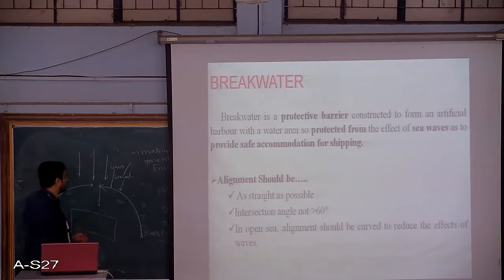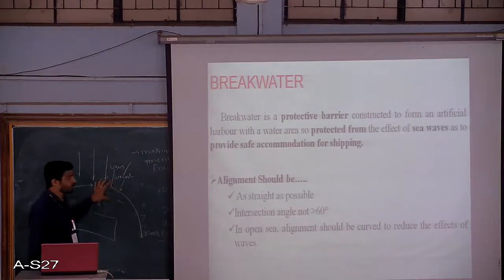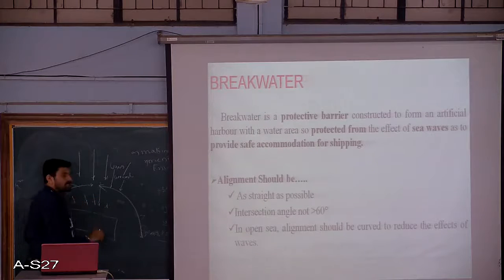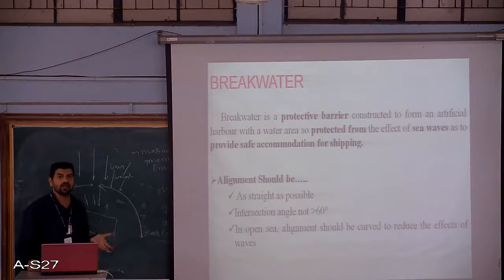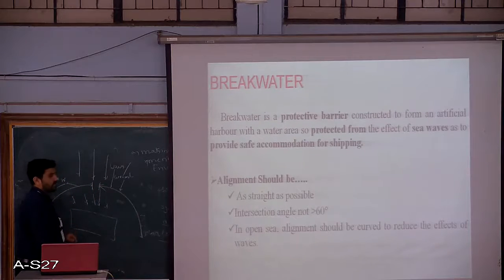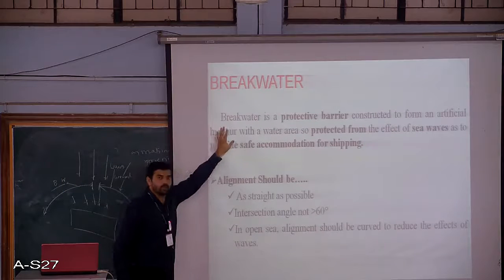So what we do is basically construct breakwaters so that the waves break beforehand, and then whatever water is entering here inside is not carrying much high intensity currents or does not have any high waves. So basically, again, we have discussed that there will be an entry channel, and then we are going to surround the particular harbor with a breakwater.